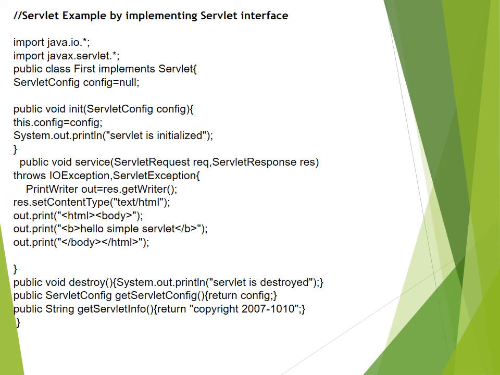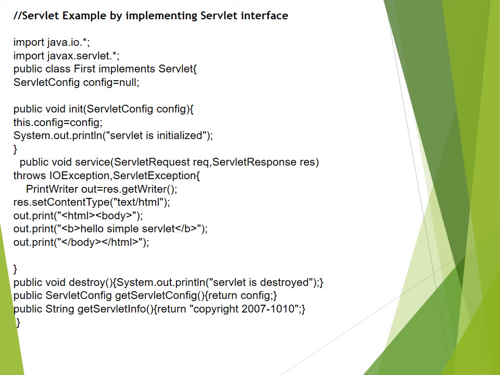The second is the service method, which provides the outcome in the form of HTML. It takes two objects as parameters, request and response, and it throws IOException and ServletException. Within the method definition, you create an out object of the PrintWriter class, which is responsible for generating the response to the client. What type of response you generate depends on the setContentType method invocation, where you have specified text/html.